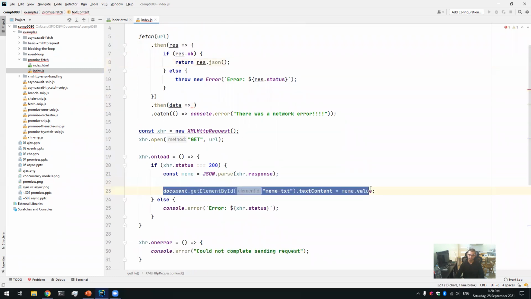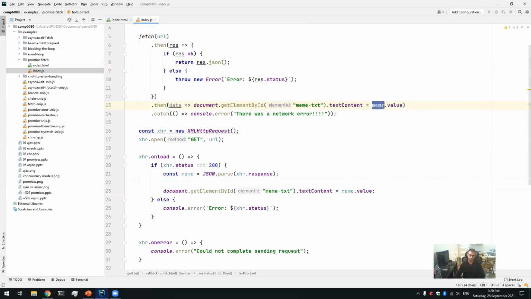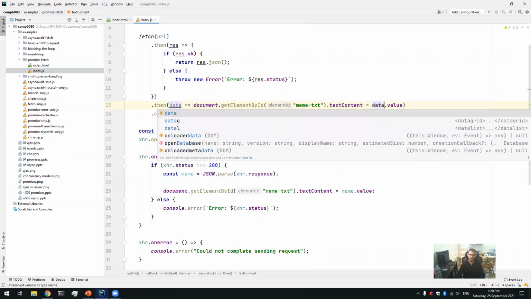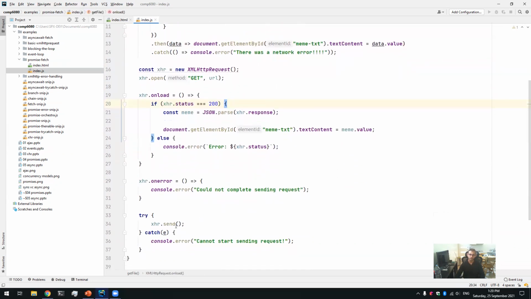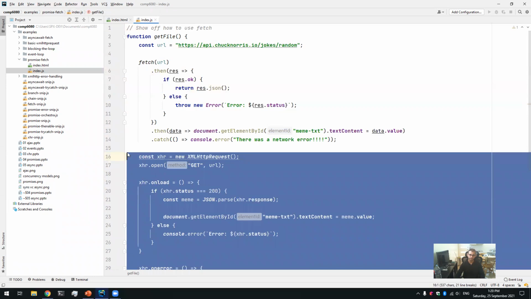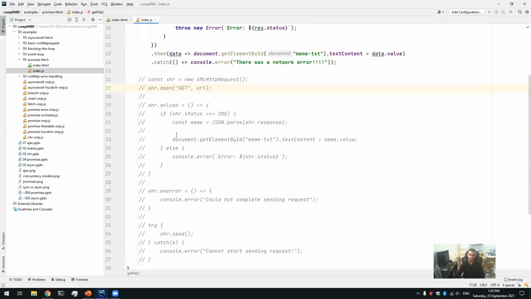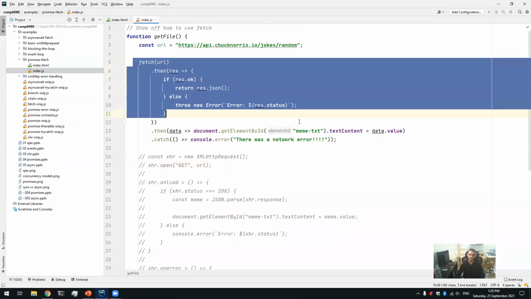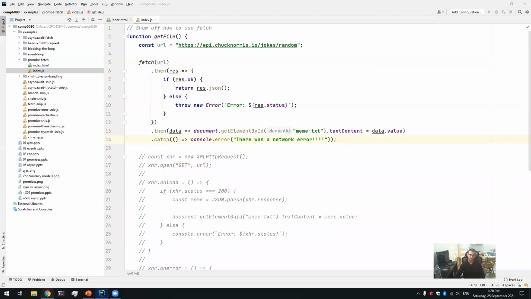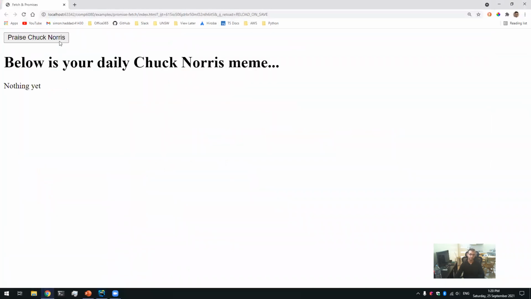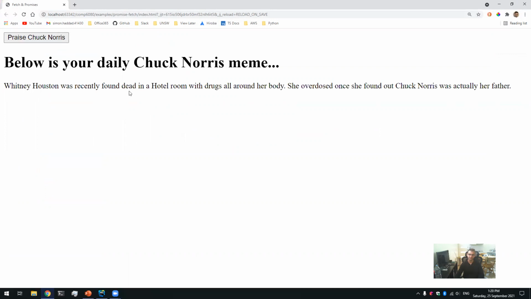And we're just going to do the same thing, but instead of it being called name, this time it will be called data. Yep. So if I just comment all this stuff out, it's many less lines. It just looks nicer. Look at that. So let's go ahead and run this again. And it works. Okay, let's go with another one. Cool. So you can see it works and it's much nicer.